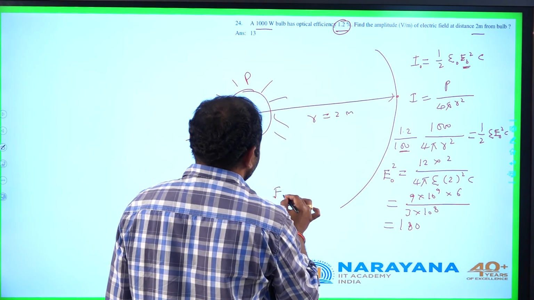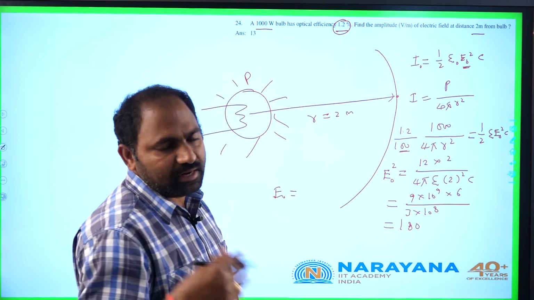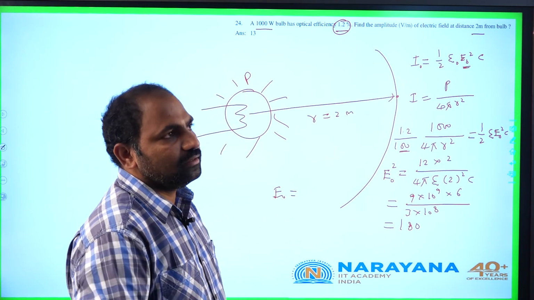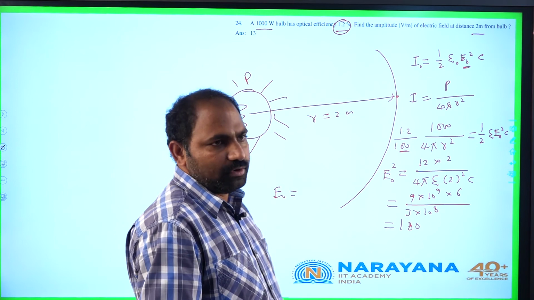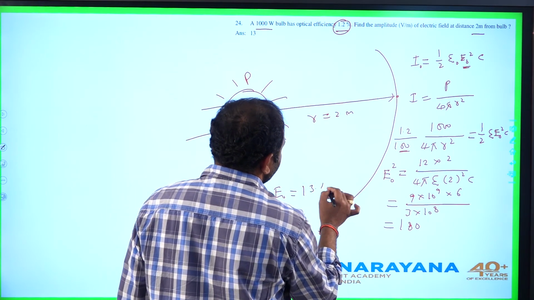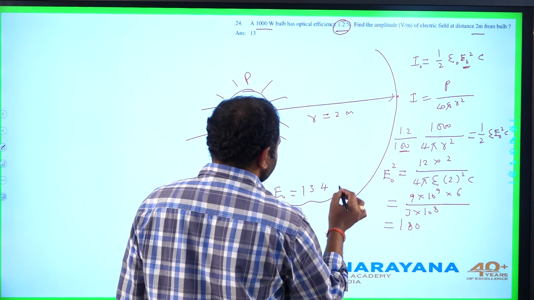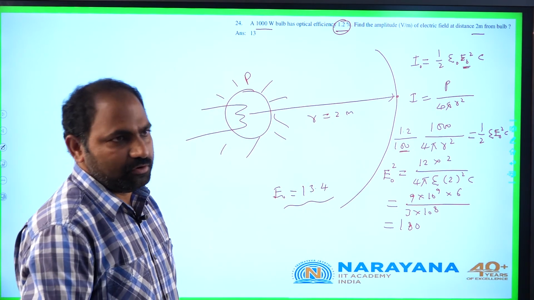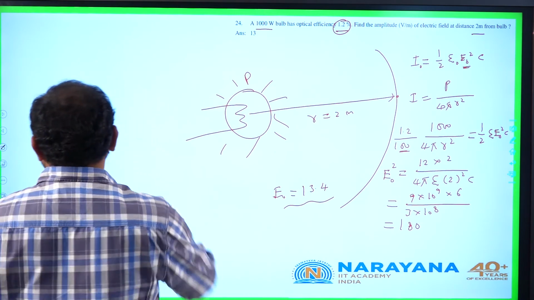The value of E naught is roughly: 13 13s are 169, 14 14s are 196. In between that, roughly it may be 13.4 or 5. So E naught is nearly 13.4. Let us go to the next question.